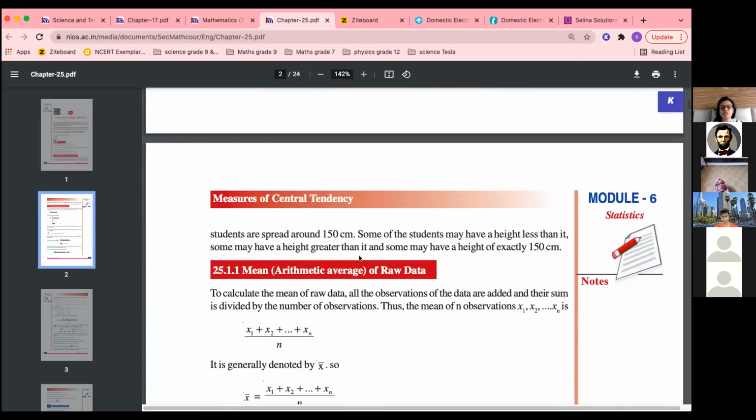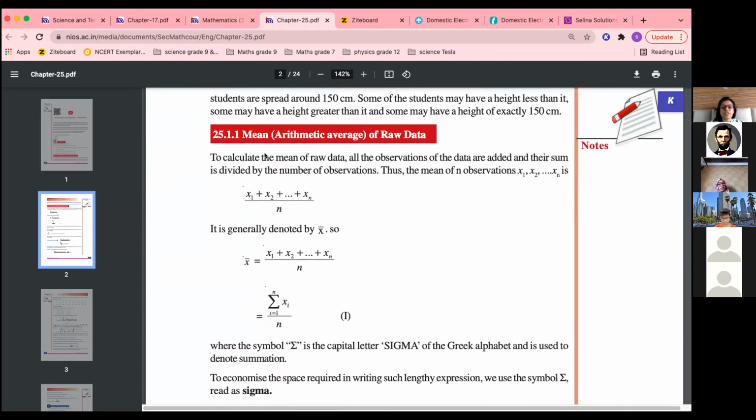When we have raw data, you know what raw data is: when it is not written in any pattern or grouped form, it is just written as numbers continuously. Let us say there are n observations in raw data, then the mean is given by the formula.